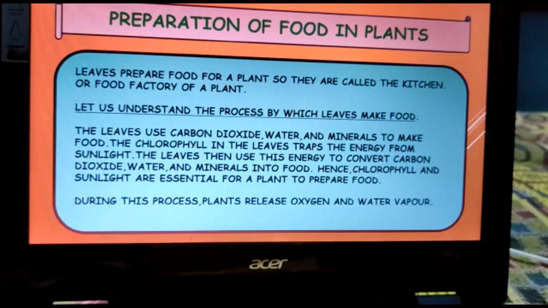The chlorophyll in the leaves traps the energy from sunlight. The leaves then use this energy to convert carbon dioxide, water and minerals into food. Hence, chlorophyll and sunlight are essential for a plant to prepare food. And during this process, plants release oxygen and water vapor.